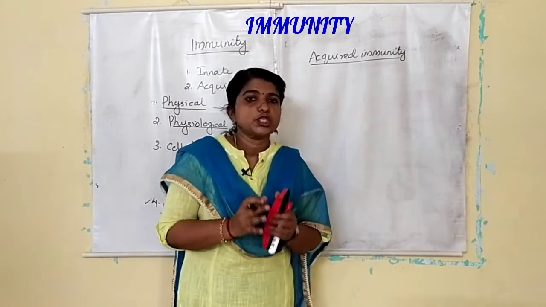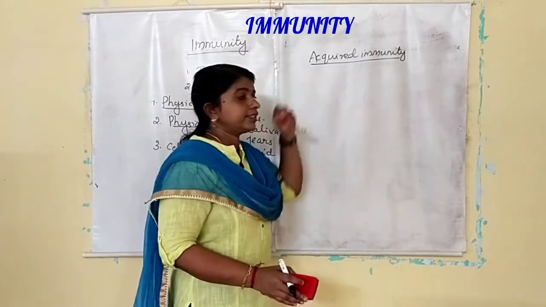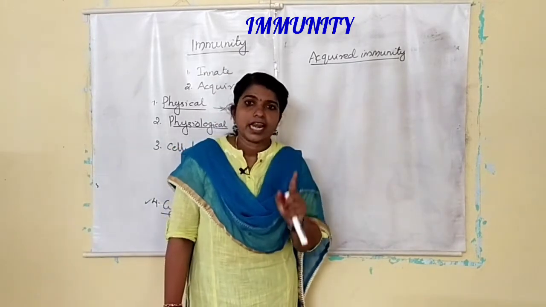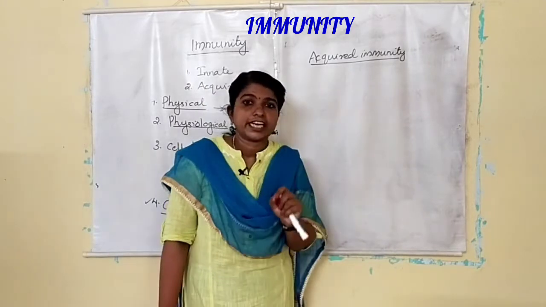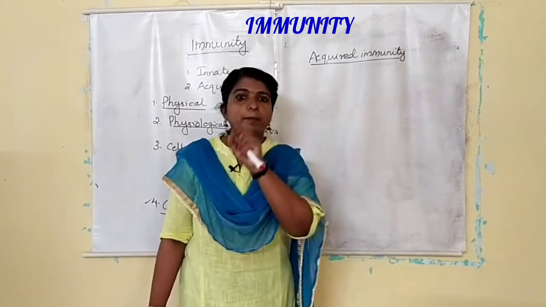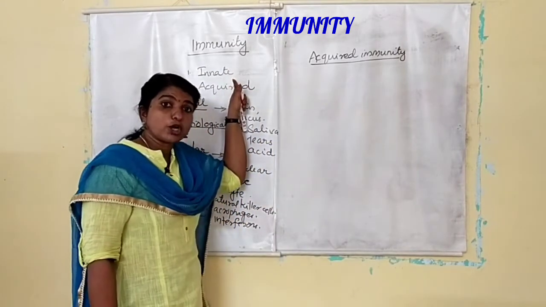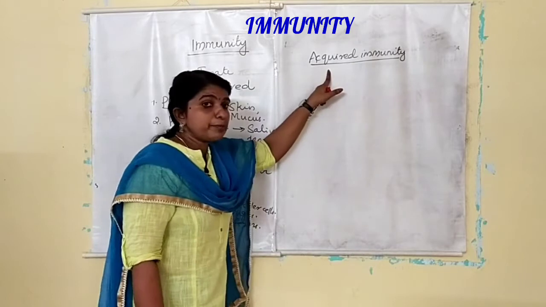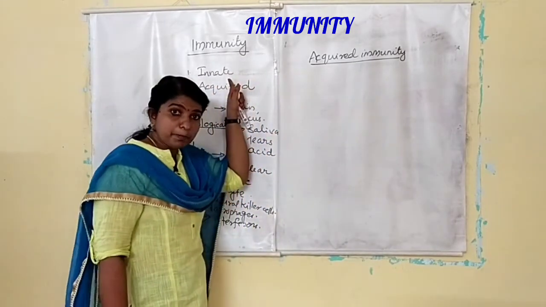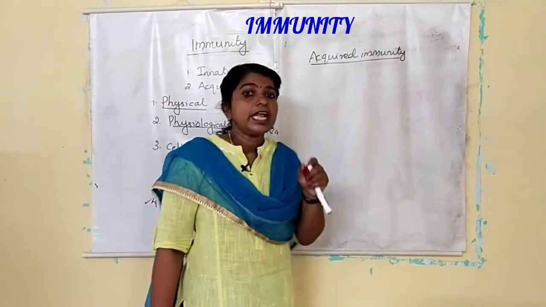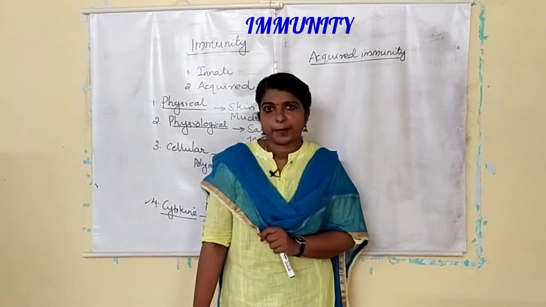Acquired means it is not present at the time of birth. We acquire this during our lifetime. And acquired immunity is generally specific to a pathogen. Innate immunity is non-specific, but acquired immunity is specific. Innate immunity is present at the time of birth, but acquired immunity is not present at birth; we acquire it during the lifetime.